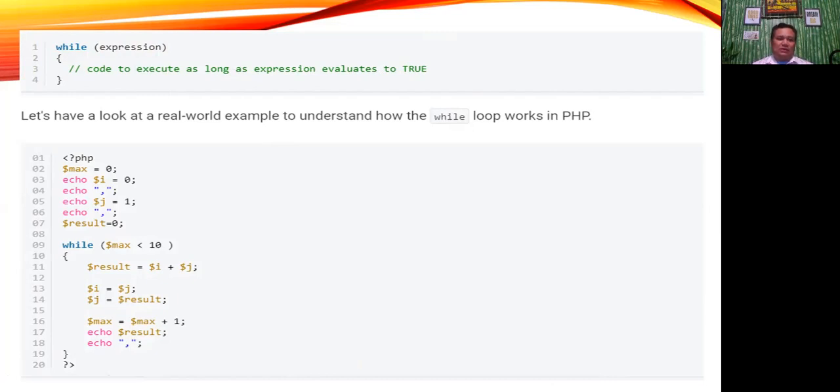So as what we have here, for example, the variable max equal to 0, echo variable i is equal to 0, then echo j is equal to 1. Echo result is equal to 0. So while max is less than 10, it will execute the code here. Take note, it means this loop runs from 0 to 9 because that is less than 10, right?